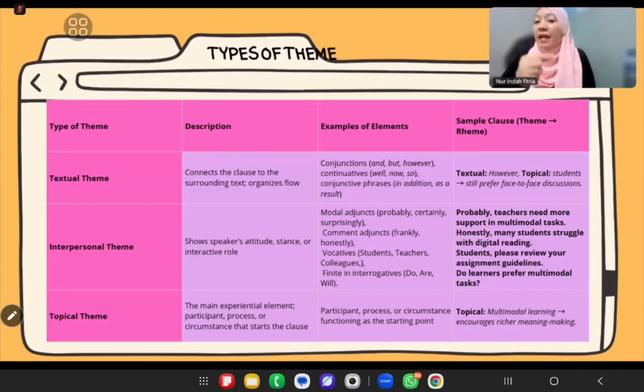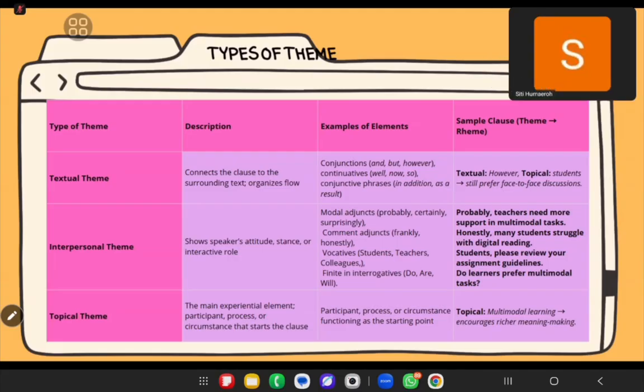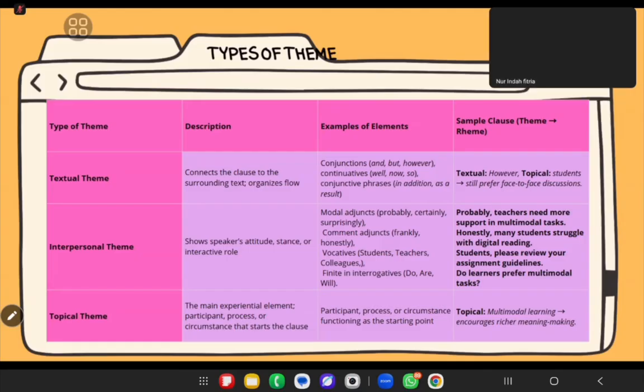These words come before the main message and prepare the reader. If we look at the sample clause in the last column, "However, students still prefer face-to-face discussion." Here, however, is the textual theme. It signals contrast with the previous sentence.